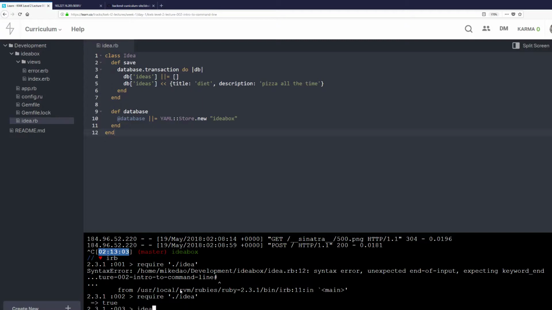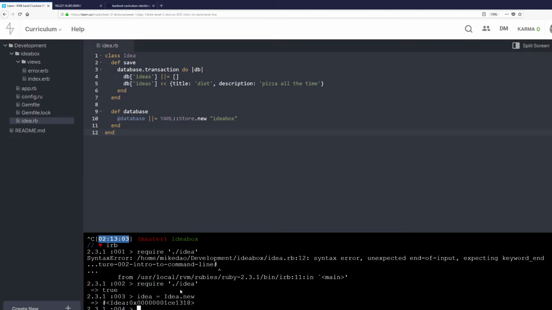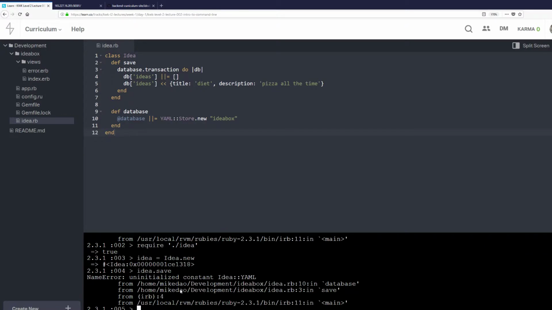And so what I'm going to do, idea equals idea.new, creating a new instance of idea. And now I'm going to do idea.save. And I get this error message, uninitialized constant idea YAML. So it doesn't know what YAML is because I haven't required it. And so I need to tell IRB to load YAML and then try to save again. Even though YAML is a part of Ruby, it's not something that's loaded automatically.